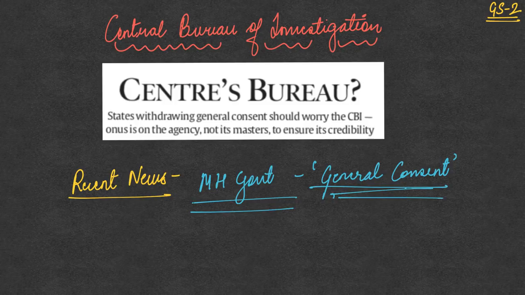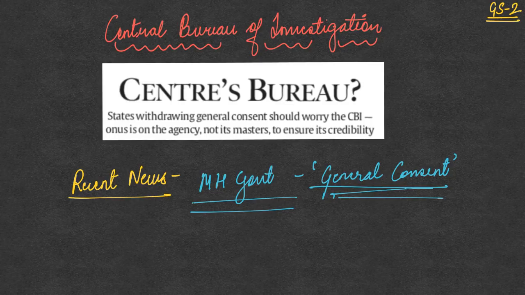If the police investigates the same case, things would be in the hands of the state government because police is a state subject. But once the CBI comes in, the control is lost by the state government. The control is taken by the center, because the CBI is under centralized control.